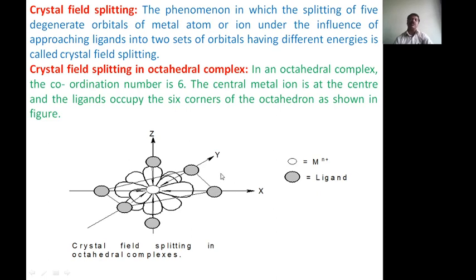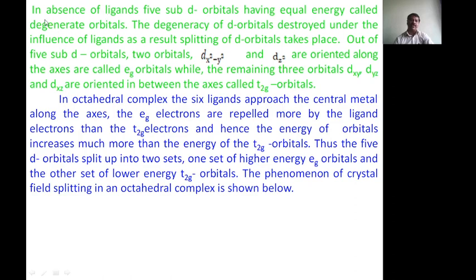Therefore, they are more stable, and they get a minus 0.4 delta O value; that much energy is there. The main important point is the presence of Eg electrons on the axis, and we are approaching the ligands in the octahedral complex along the axis. Therefore, Eg electrons and ligand electrons repel each other, and this repulsion is responsible for the splitting of d orbitals. I have listed that here, explaining it in words.